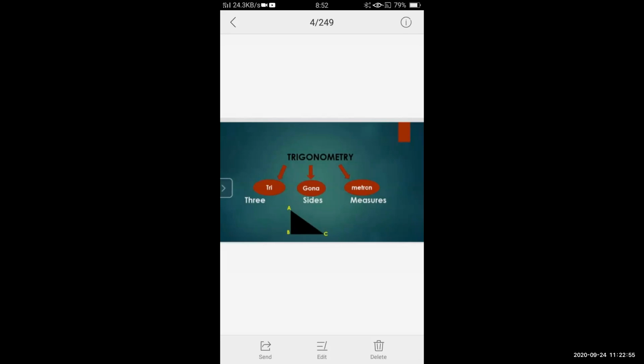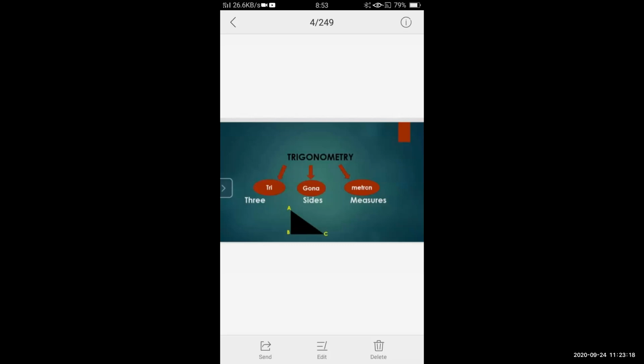Three. All of you know that. Then gona means what? Sides. And metri or metron means what? Measures.